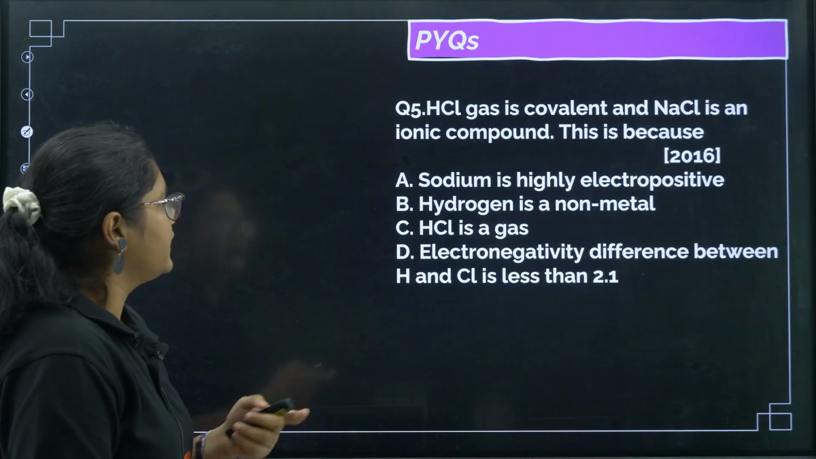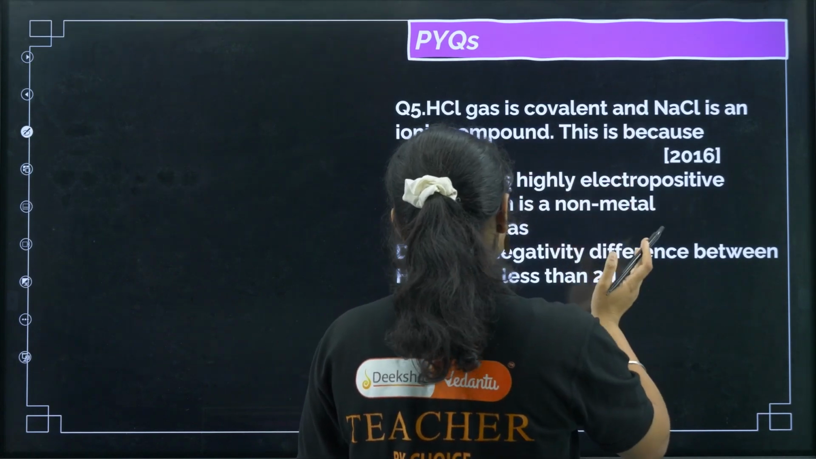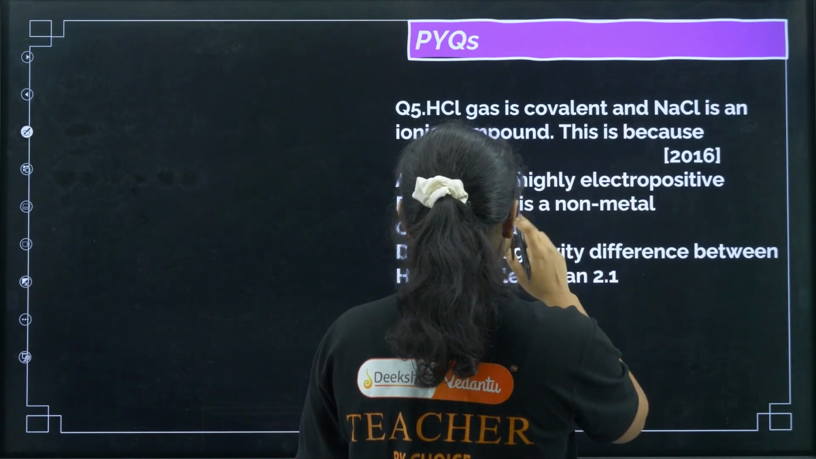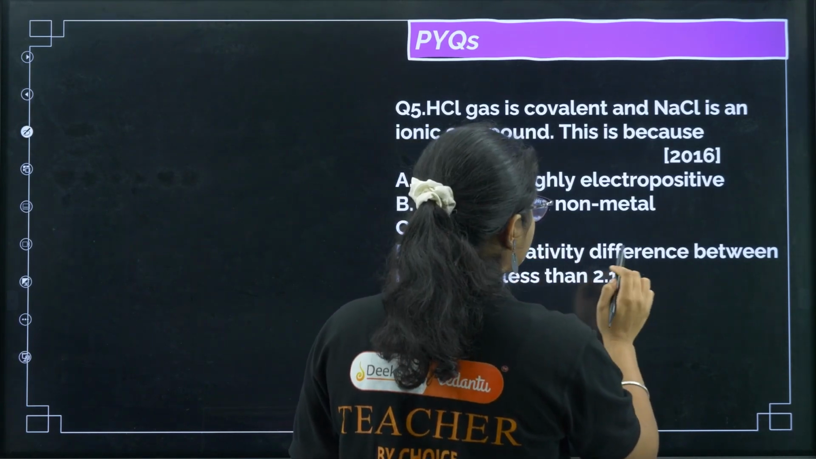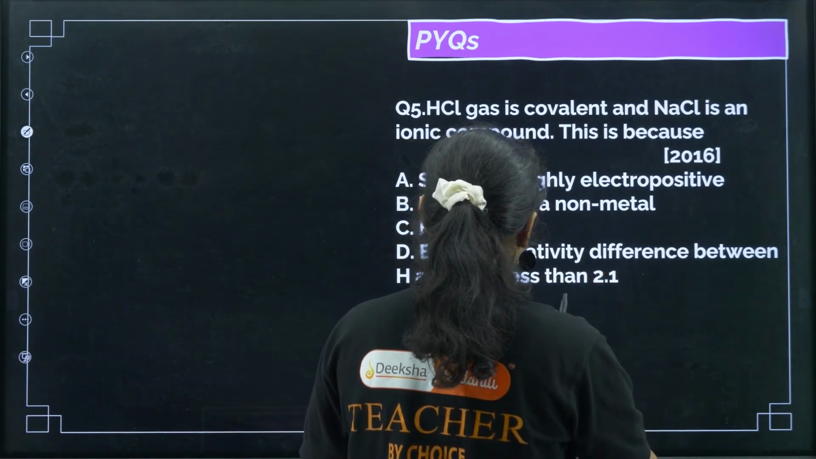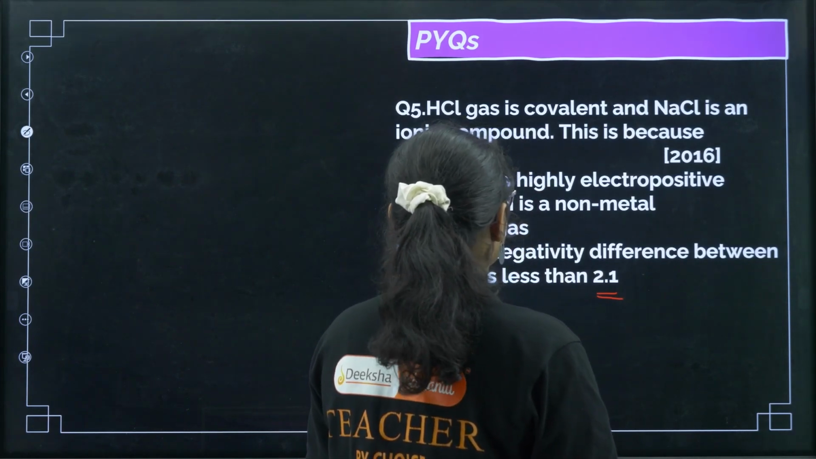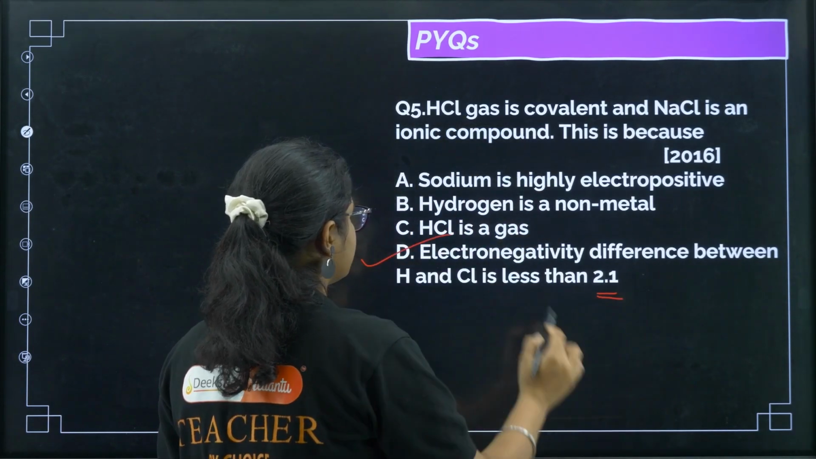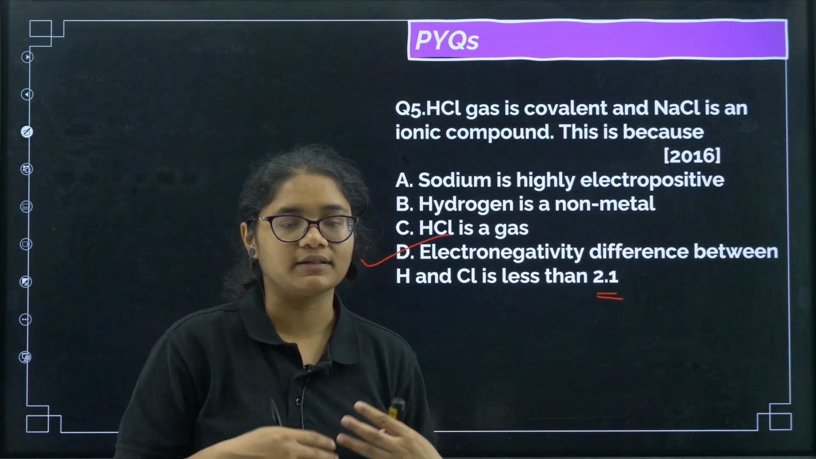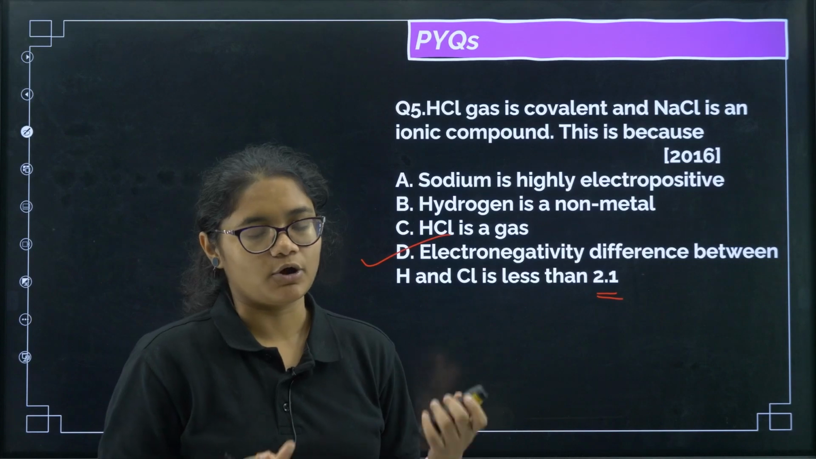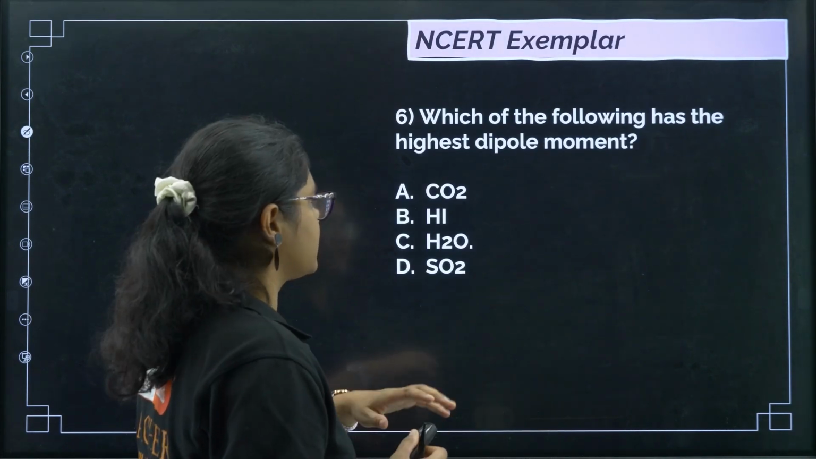Okay. Next, question number 5: HCl gas is covalent and NaCl is an ionic compound. This is because sodium is highly electropositive, hydrogen is a non-metal, HCl is a gas, and the electronegativity difference between hydrogen and chlorine is less than 2.1. If the electronegativity difference is less than 2.1, then we get a covalent compound, otherwise we will get an ionic compound.